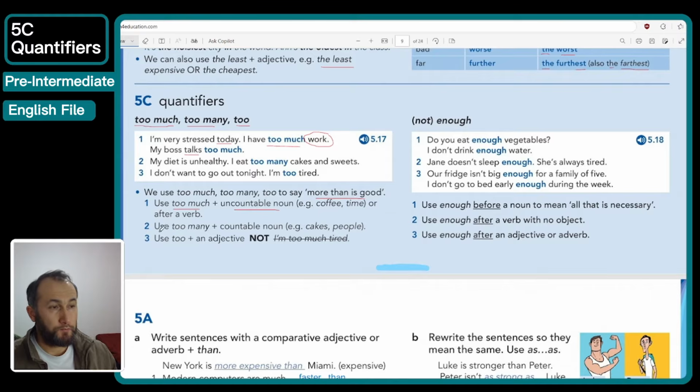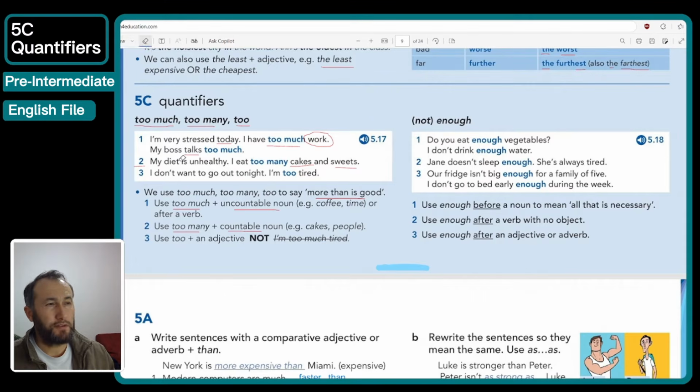Point number 2, use too many plus a countable noun, as we've just discussed earlier. My diet, point number 2, example number 2. My diet is unhealthy. I eat too many cakes and sweets. Cakes and sweets, they are countable nouns. That's why we're using too many. So it's more than the limit. That's something negative, guys, yeah?